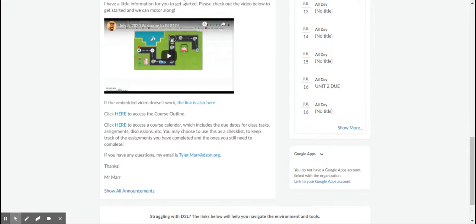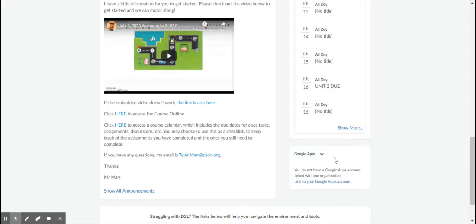So to find out what you're looking for, you're going to open up a new tab and go to drive.dsbn.org. That's where you'll be able to access all of your stuff. Another thing, some of you noticed that in the introductory piece, the woman narrating it, her name is Miss Douglas, was able to click add from Drive.